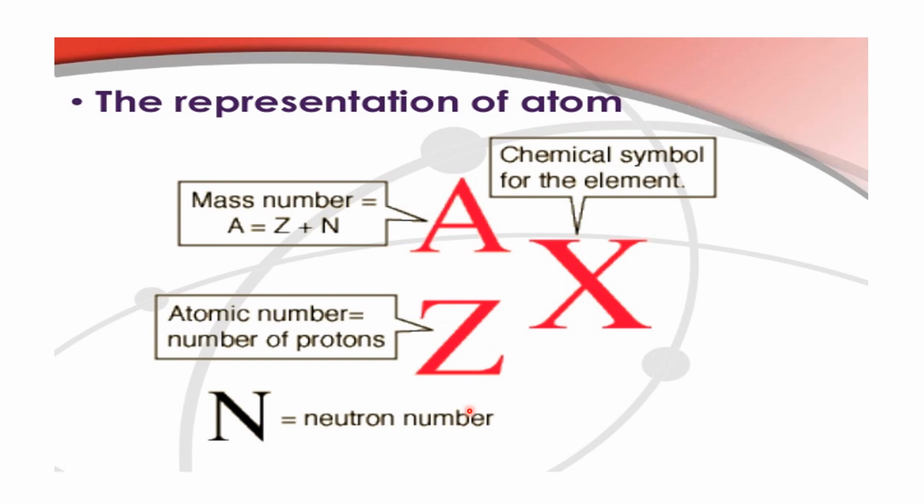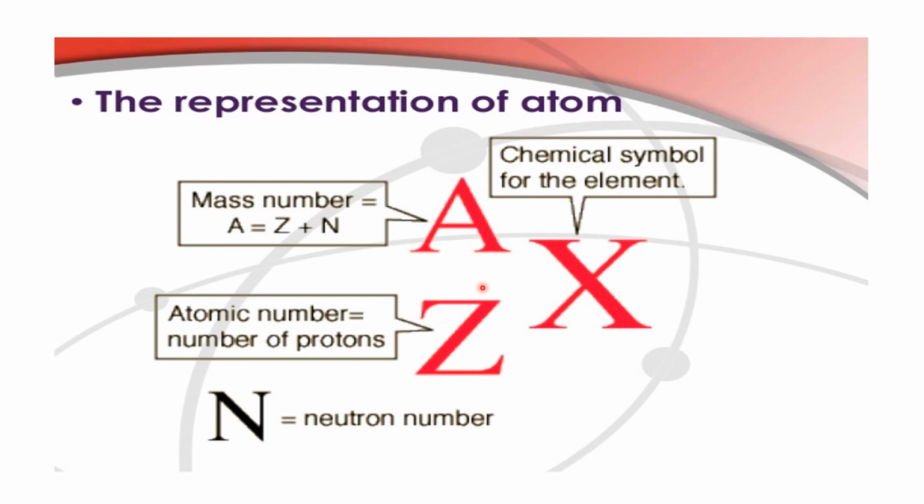For example, if you are trying to represent a hydrogen atom, the atomic number of hydrogen is 1 and its mass number is 1. The symbol of hydrogen is H. So it is represented as H with 1 and 1, because the atomic number is 1 and the mass number is also 1.